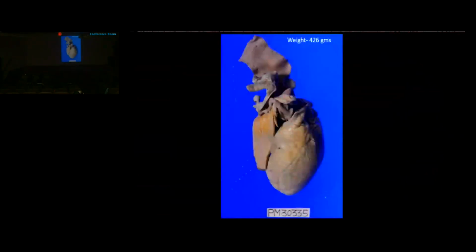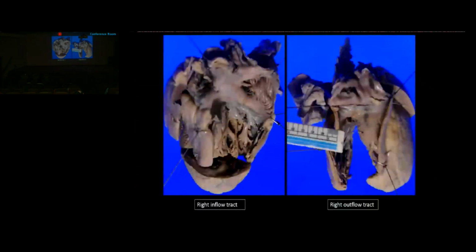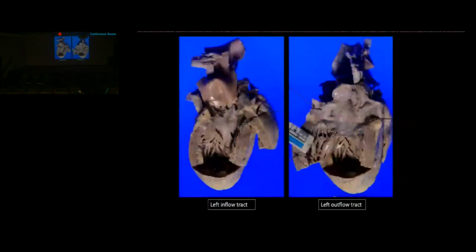Section examined from the adrenal gland shows adrenal hemorrhage, where we can nicely appreciate the hemosiderin-laden macrophages. There was no granulomatous inflammation or fungal profile seen. Heart weighed around 426 grams. It was opened by the modified inflow and outflow method. Grossly, it was unremarkable, and microscopically, it did not show any granulomatous pathology.